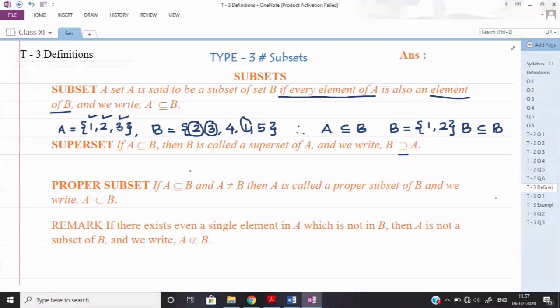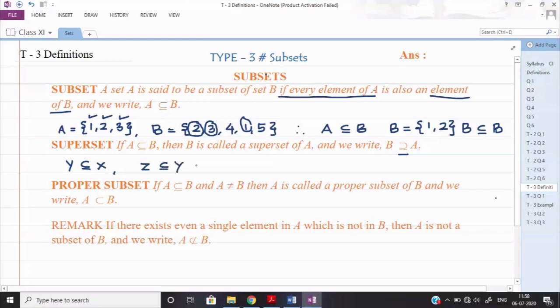Suppose I say y is a subset of x and z is also a subset of x. Or, if I take some variation here, suppose y is a subset of x and z is a subset of y.